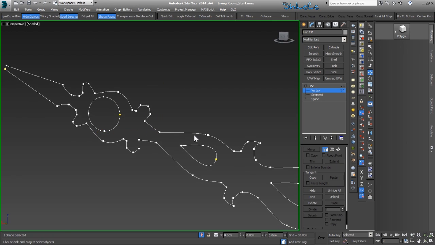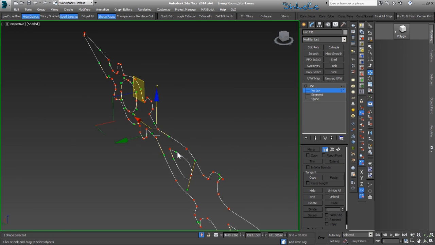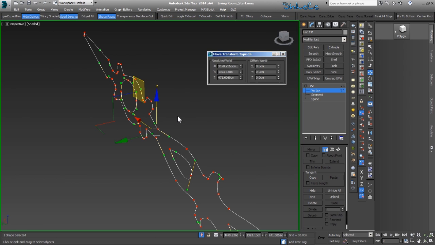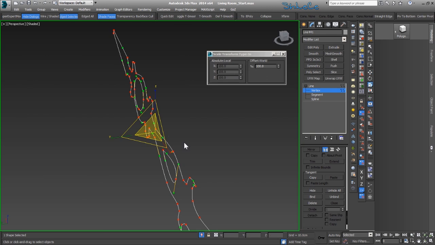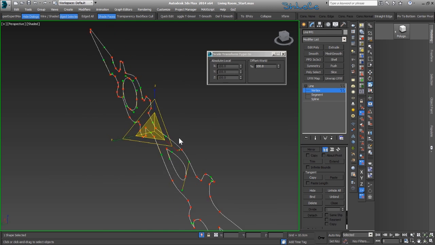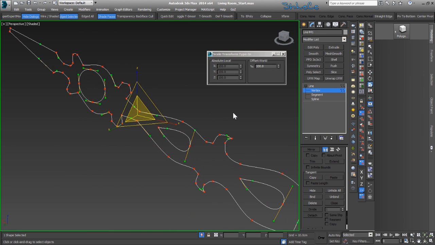Now I'm going to select all of the vertices and press F12 to bring up my transform type-in. I'm going to press R, so we have the scale values here. Then on Y I'm going to right-click, so all of the values are 0.